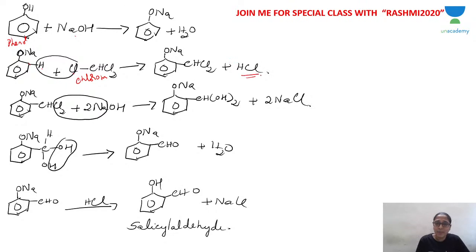So HCl is the byproduct. So what is remaining from chloroform? CHCl2 gets added to the ortho position. So CHCl2. This is the benzyl chloride intermediate. Benzyl chloride. This is the intermediate you get.